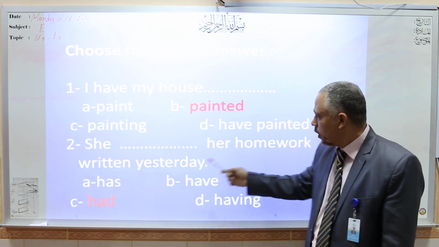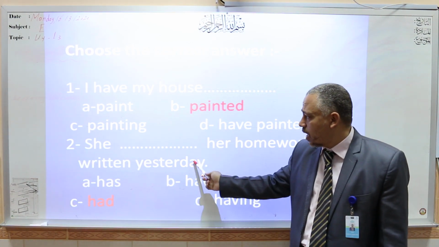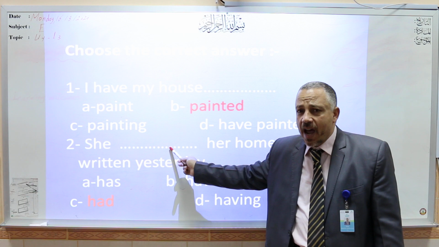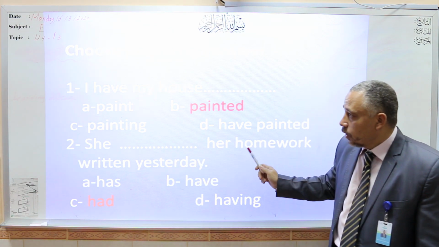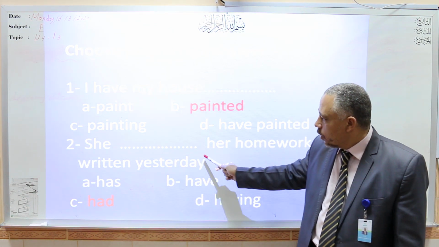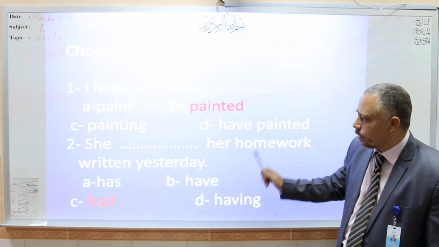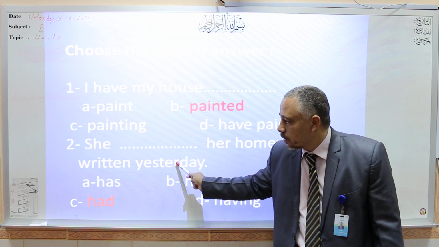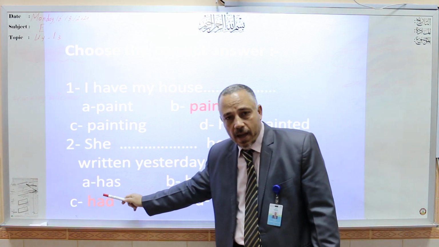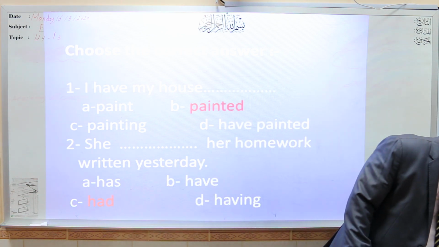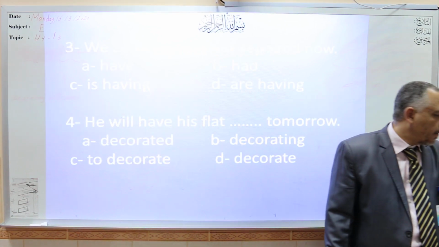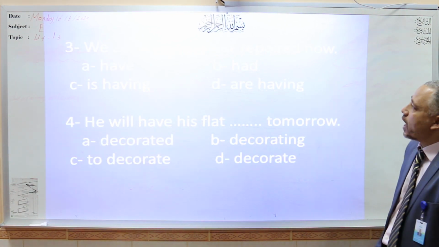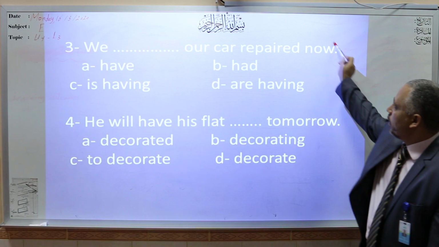Number 2, she ___ her homework read yesterday. We need the verb to have, but you should remember to choose the correct tense: has or had. Yesterday, so we will choose had. Number 3, we ___ our car repaired now.